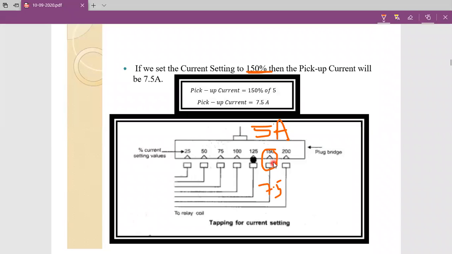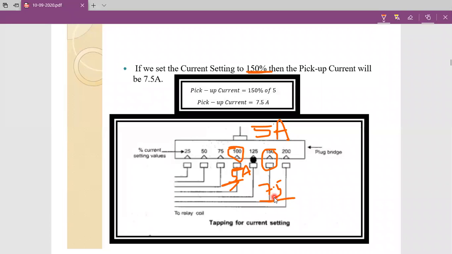If we choose current setting equal to 150%, in that case the relay is going to operate when the relay coil current is equal to or above 7.5 amperes. Okay. Now, if you choose current setting equal to 100%, at that moment the relay is going to operate when the relay coil current value is equal to 5 amperes or above 5 amperes. So this one is very important. By choosing current setting, we can change the pickup value.